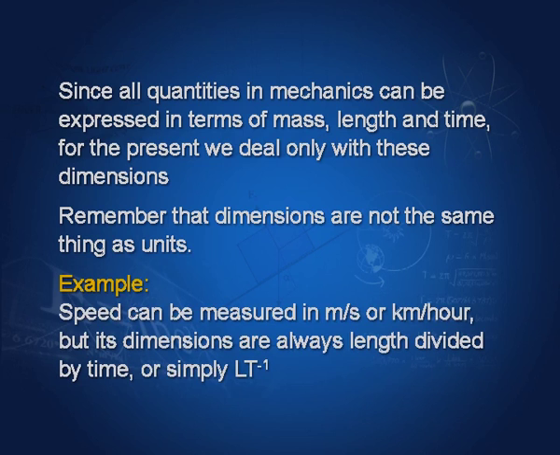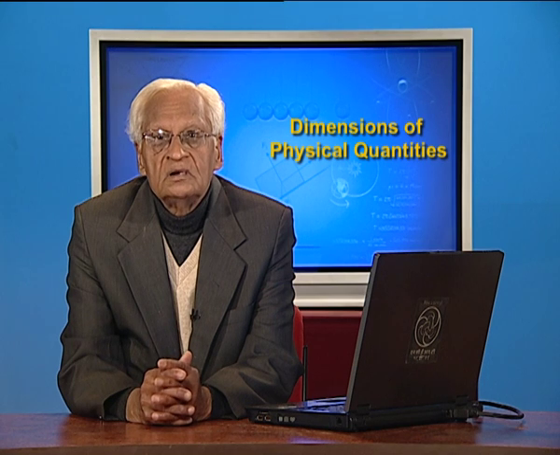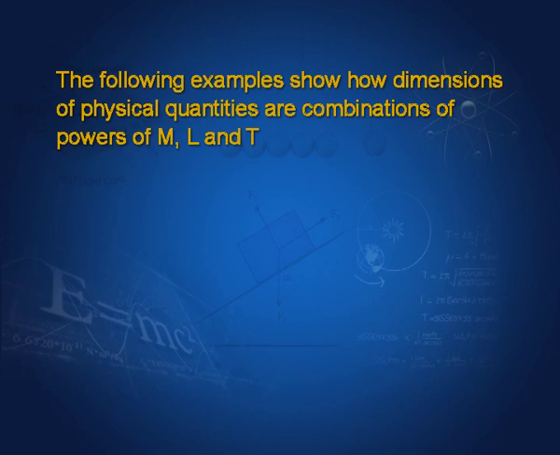For example, speed can be measured in units of meter per second or kilometer per hour, but its dimensions are always length divided by time, or simply L T to the power minus 1. The following examples show how dimensions of physical quantities are combinations of powers of M, L and T.